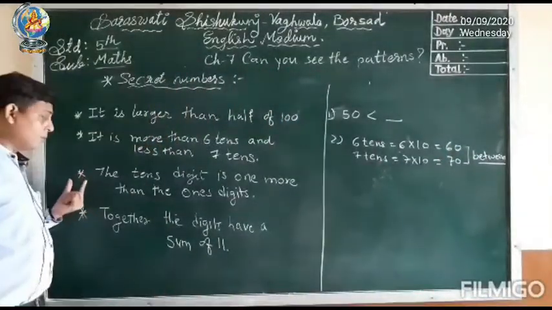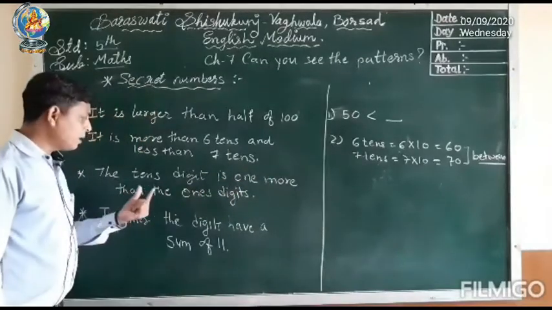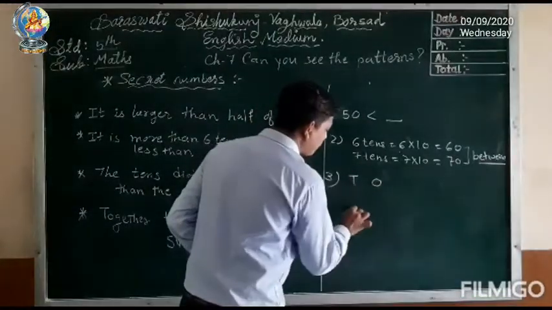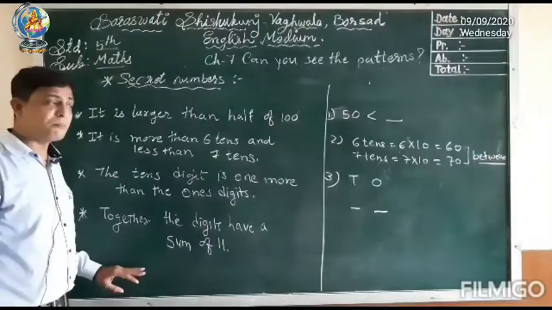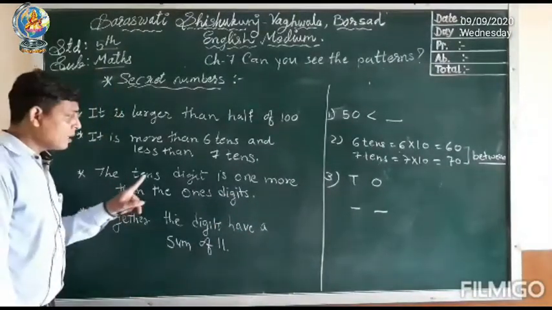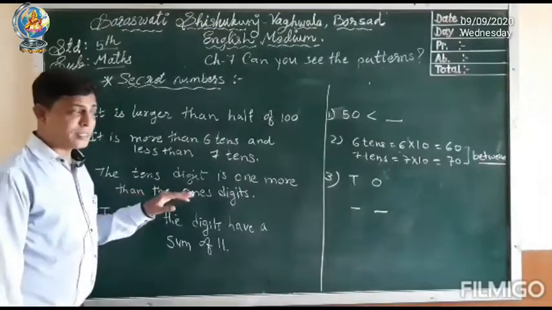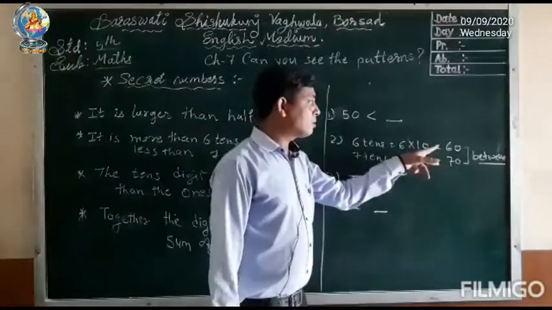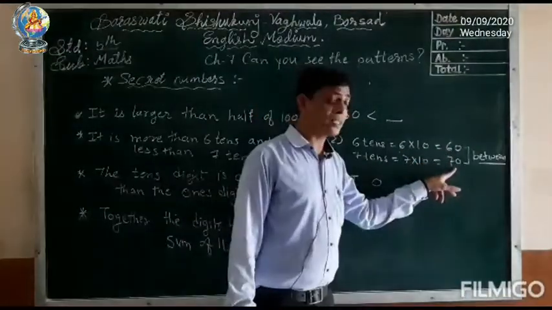Okay. Third clue: the tens digit is one more than the ones digit. So we have to find the tens place and the ones place numbers. What is given in the question? The tens digit is one more than the ones digit. Now we will come to the second clue. What was the second clue? We come to know that the given number is in between 60 and 70.